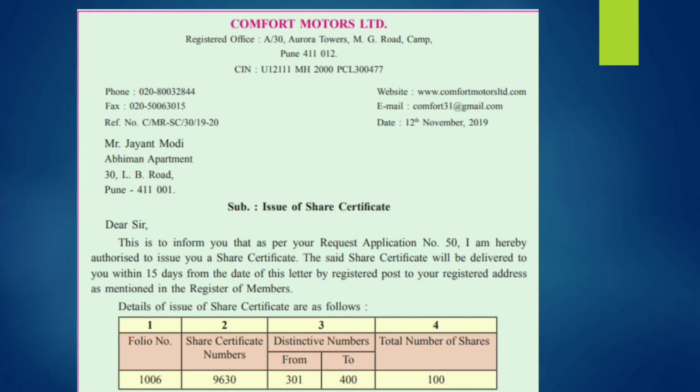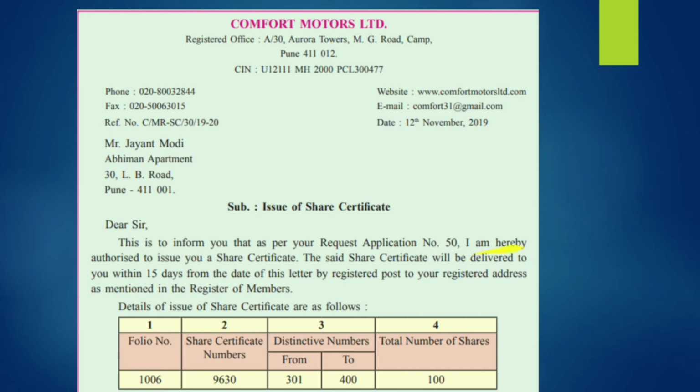Being a secretary, you are informing the member about the share certificate and the approval of the share by the company. So this is to inform you that as per the request, the application number may be changed. It's not necessary, you can write 50.